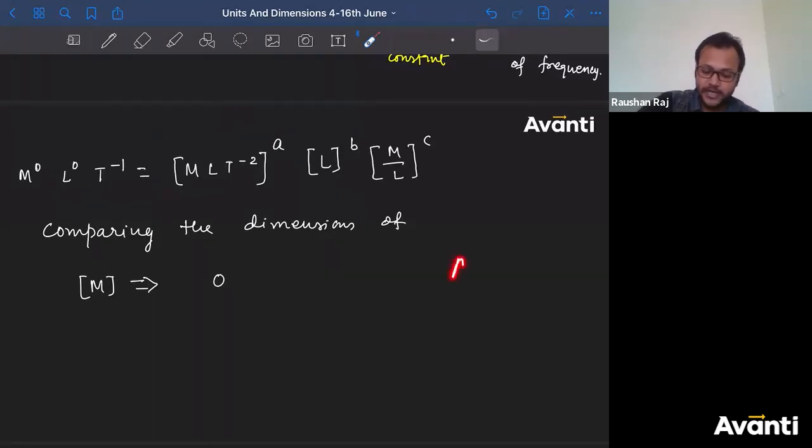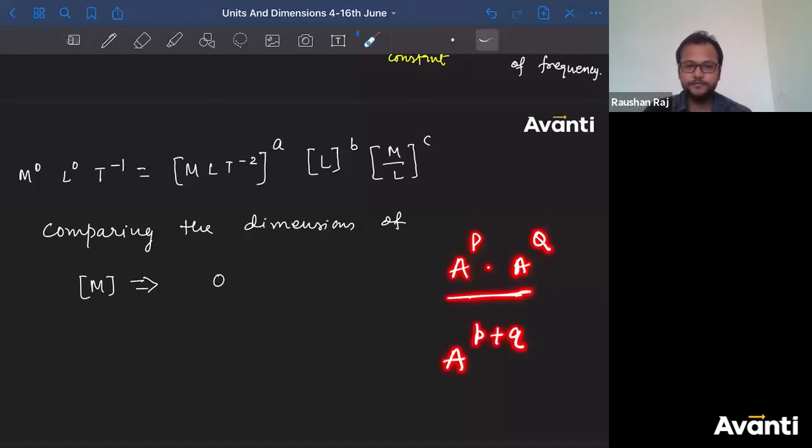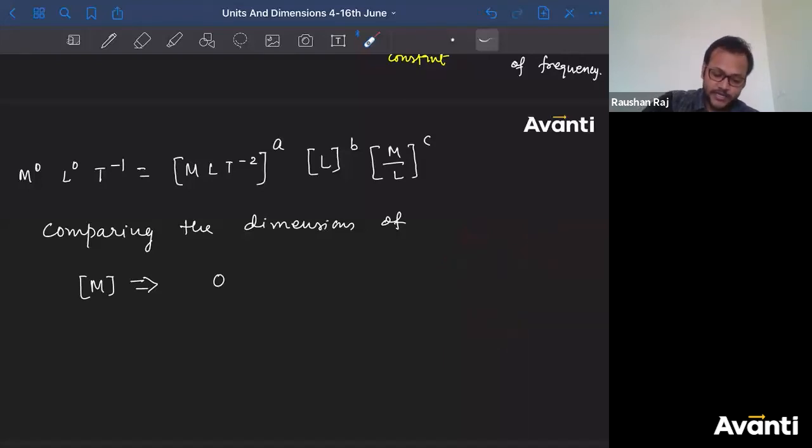Because if you have A to the power P into A to the power Q, what will be the answer? You will say A to the power P plus Q. Correct? So here you have mass to the power a, and here M to the power c, and they are multiplied. So what will be the dimension? You'll have a plus c.